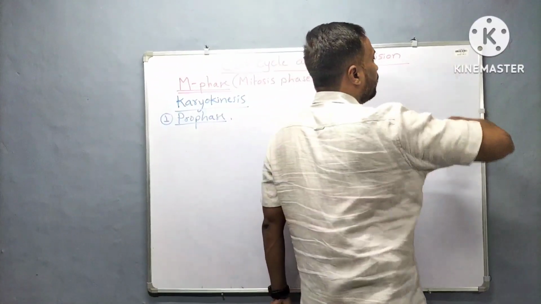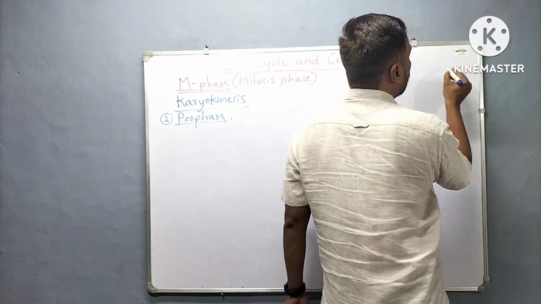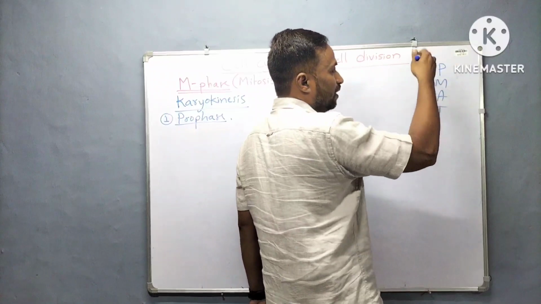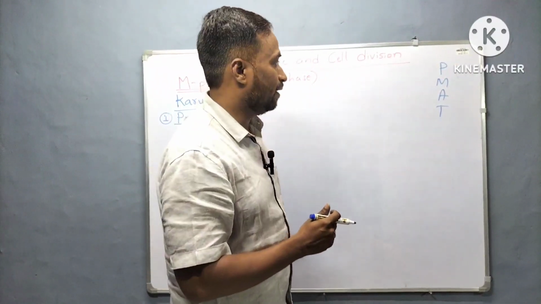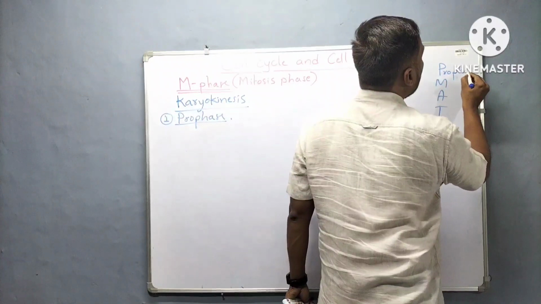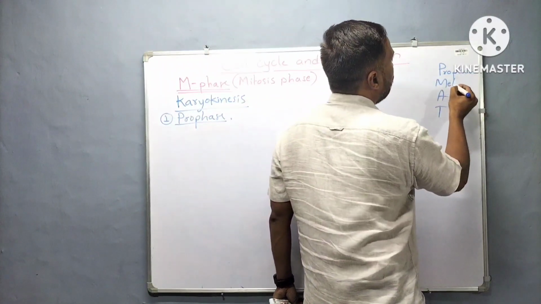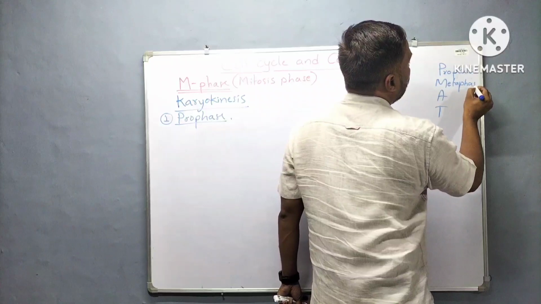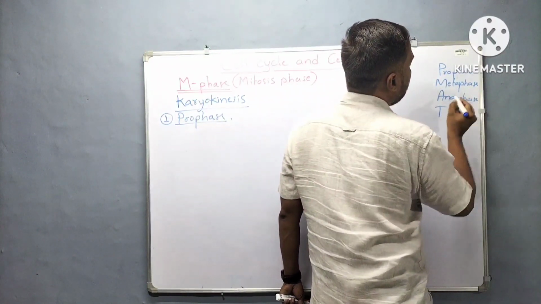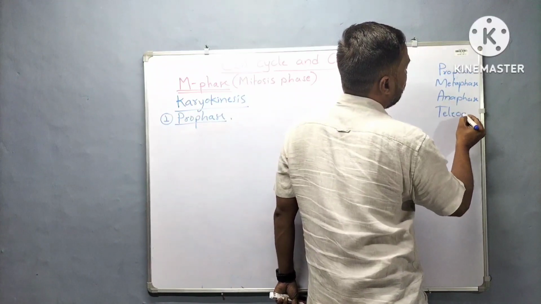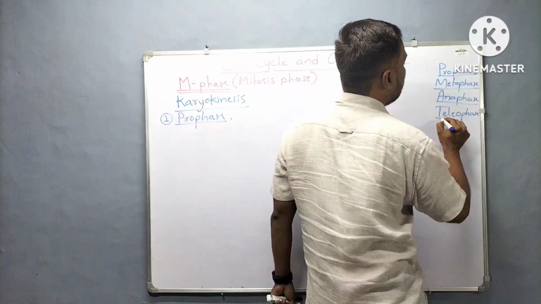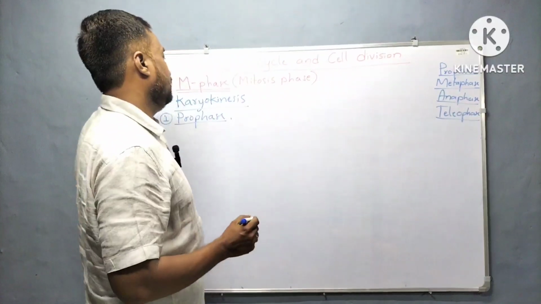You can remember all these phases by this formula, PMAT. It's one kind of mnemonic you can make. P for prophase, M for metaphase, A for anaphase, and lastly T for telophase. Like this you can easily remember all the four phases of karyokinesis.